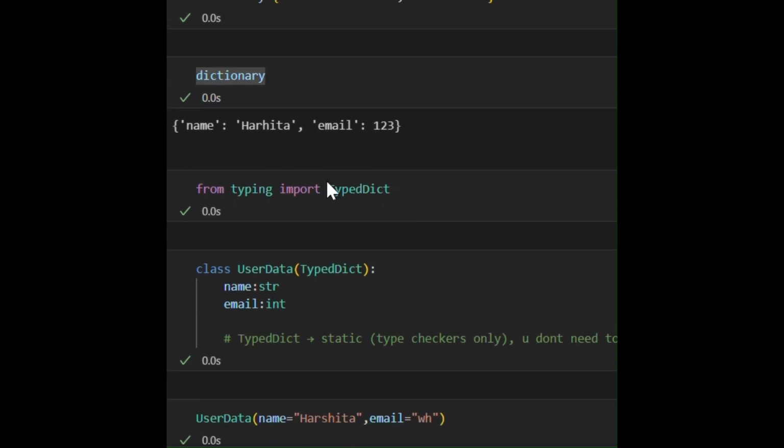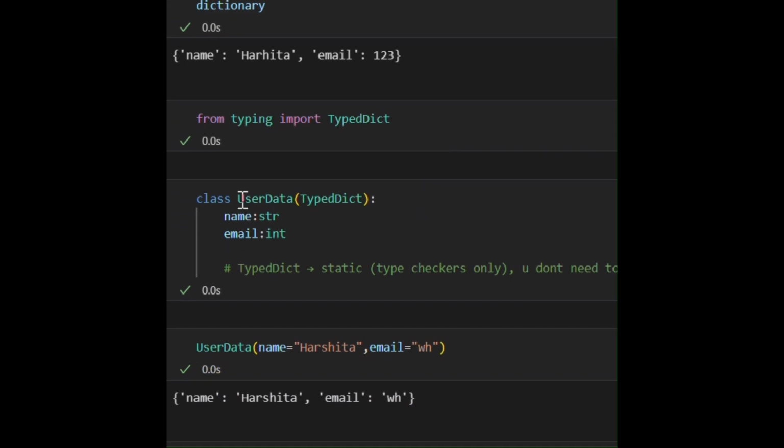But if I want to define a dictionary that only takes valid input, we can use TypedDict. TypedDict is nothing but a dictionary checker, your type checker. It is static, it is lightweight, it just gives the type hint of what key should have what data type. So here I have defined the dictionary again. The dictionary is defined as a class with TypedDict as a base class, and then we have given name as string